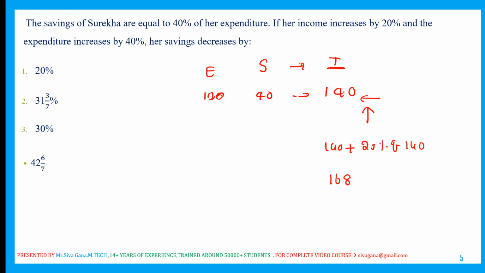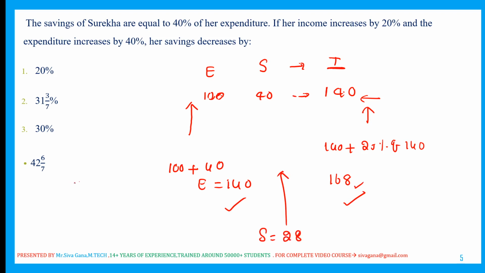And expenditure increases by 40%. So the new expenditure is 100 plus 40% of 100, which is 40, so 140. Therefore, the new saving is 168 minus 140, which is 28.